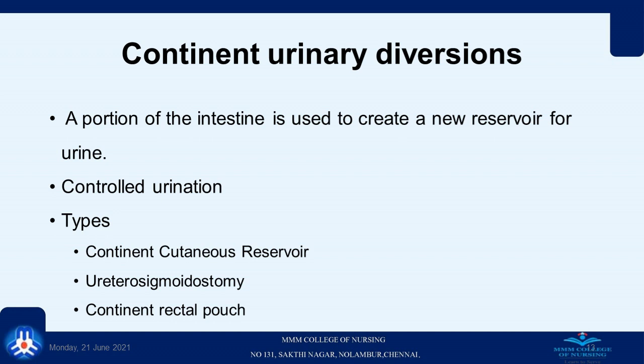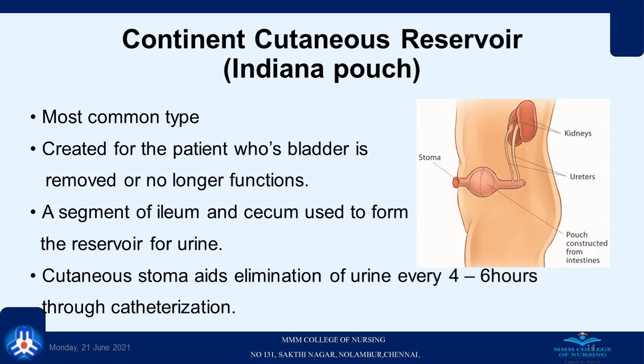There are three different types: continent cutaneous reservoir, urethrosigmoidostomy, continent rectal pouch. There are several methods followed in the continent cutaneous reservoir method, but the Indiana pouch is the very commonest method done for many patients.